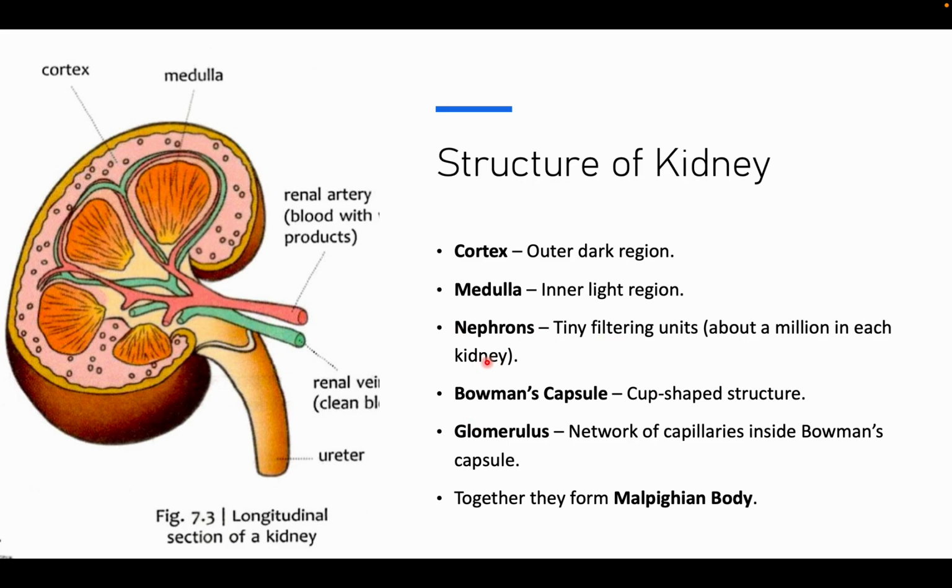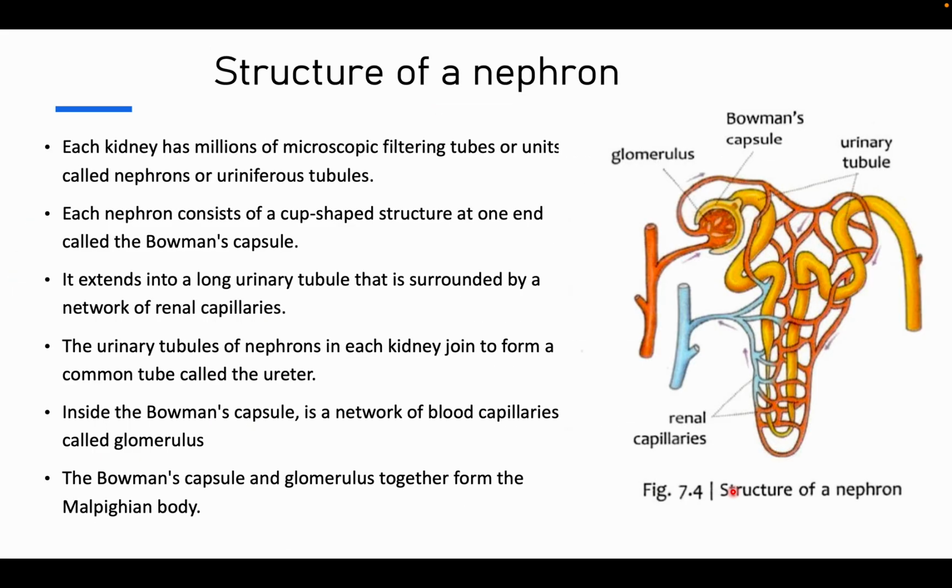And Bowman's capsule is a cup-shaped structure. Glomerulus. What is this glomerulus? A network of capillary inside Bowman's capsule. We'll study that in the next slide. And they all come together and form Malpighian body.